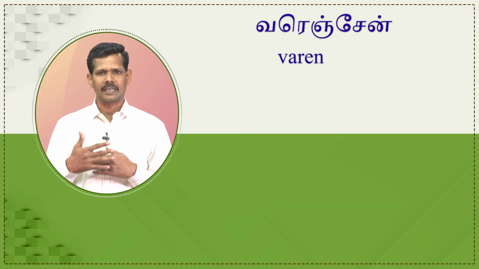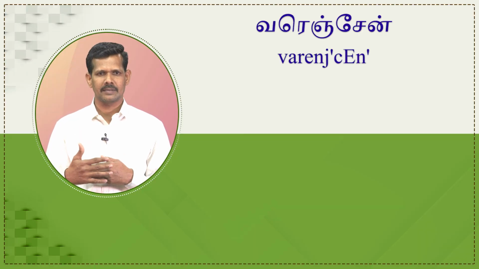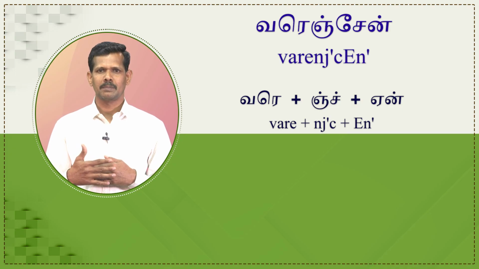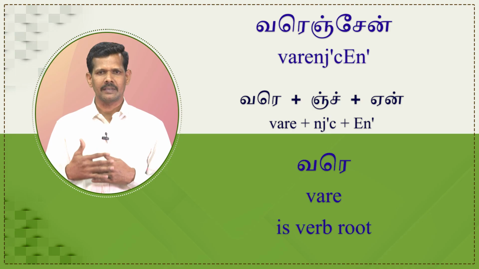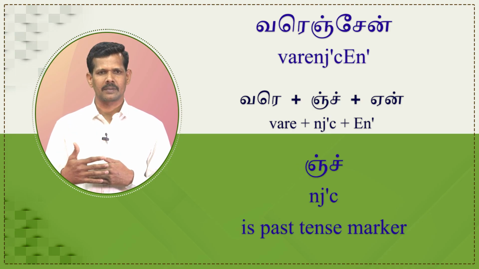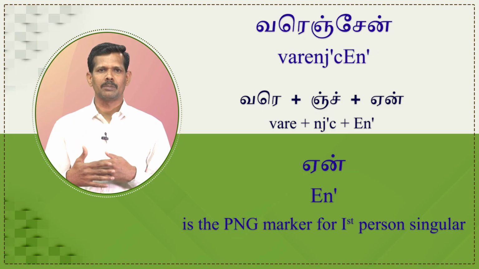Let us analyze the words in order to understand the tense marker. வரைஞ்சேன் is segmented as வரை plus inch plus ஏன். Here வரை is verb root, inch is past tense marker, ஏன் is PNG marker for first person singular.